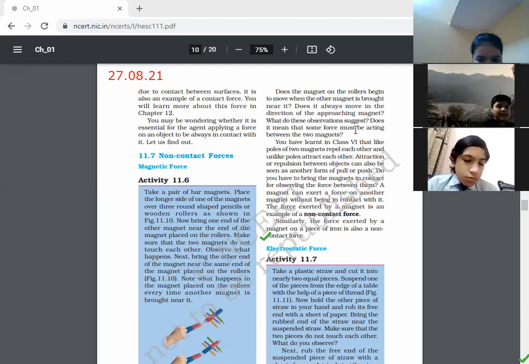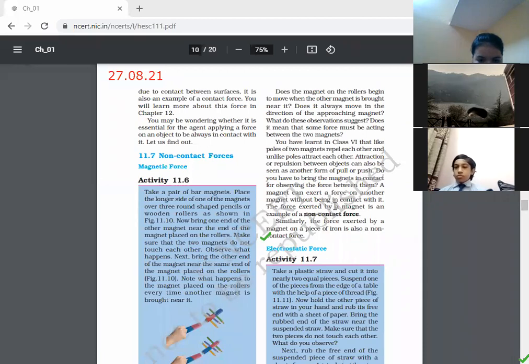Next, let's continue with the next paragraph. So this is activity 11.6. You can see how the similar poles of the magnet repel and the opposite poles of the magnet attract each other. You know about it. So already you have read the concept of attraction and repulsion in the case of magnets.